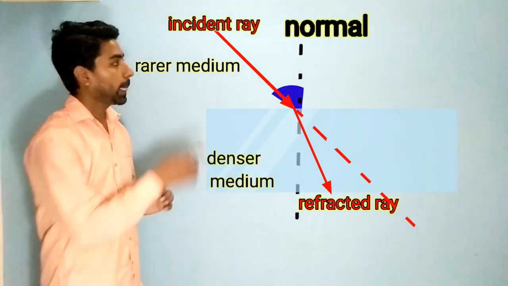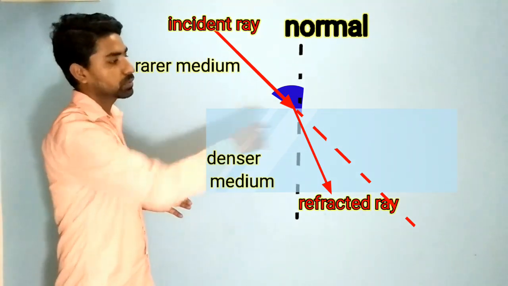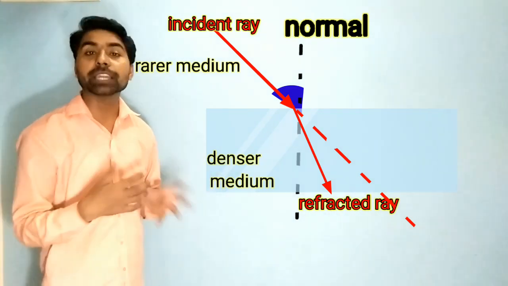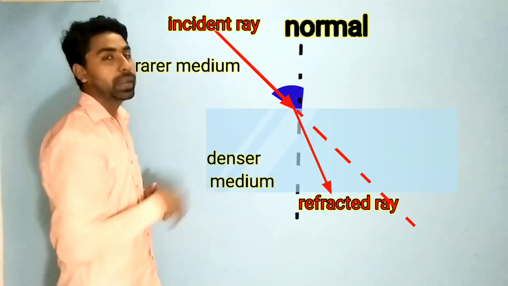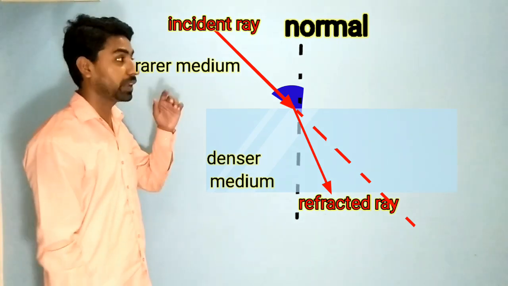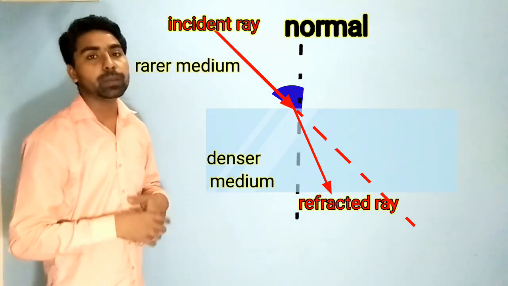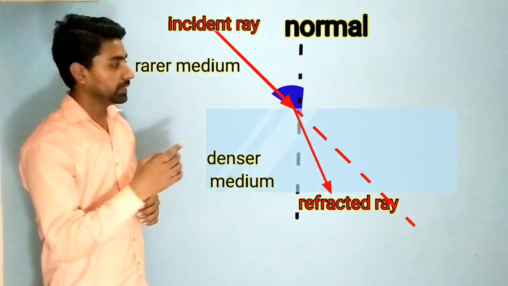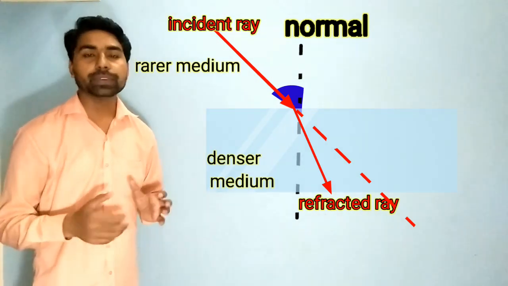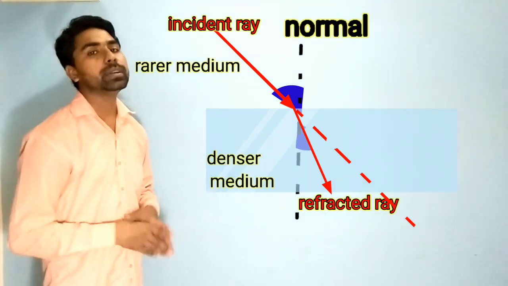Now what will happen? The light is going to change its medium. Suppose there is no medium, the light was about to go in a straight line, but there is a medium. So there will be bending of light, there will be refraction. The light will bend towards the normal when going from rarer to denser, and that ray will be called the refracted ray. The angle between the normal and the refracted ray is called the angle of refraction. This was when the light was going from a rarer medium to a denser medium.